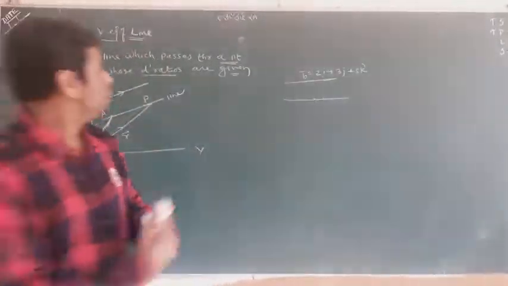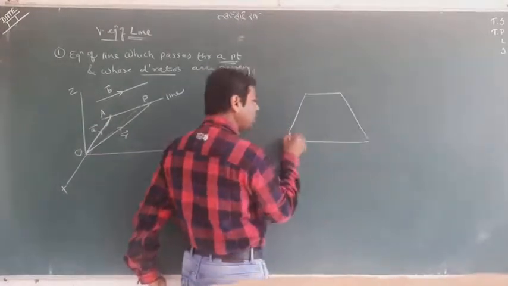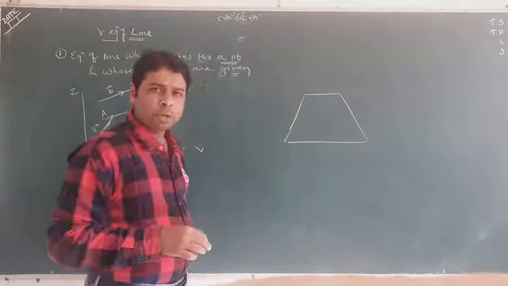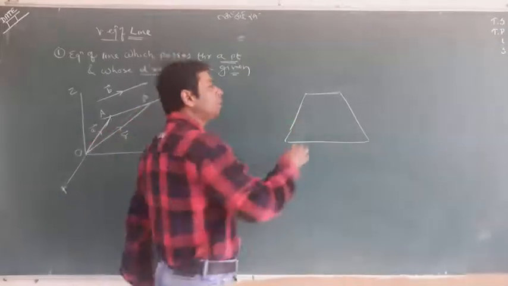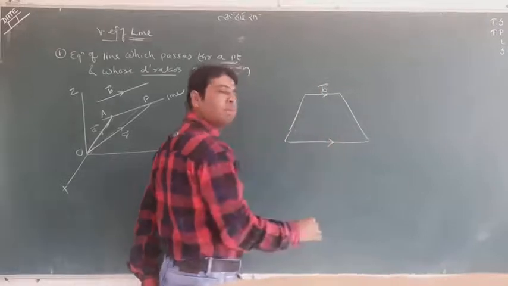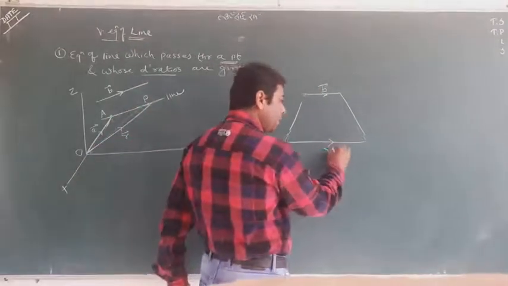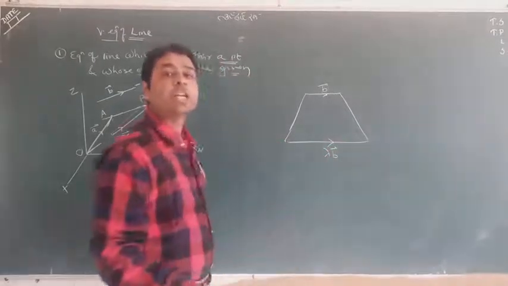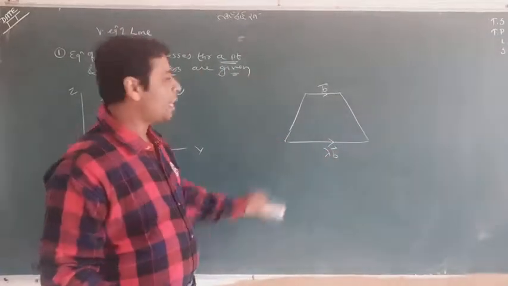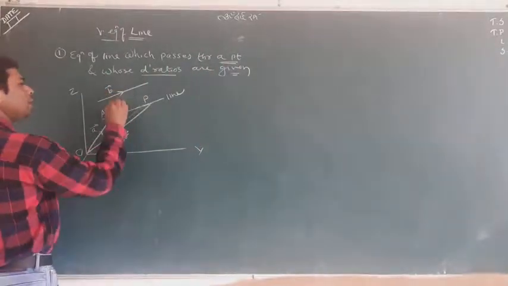Okay. So again, you remember, I taught you something in the trapezium. What is the property of trapezium? These two sides are parallel. So if one is B, what is the other? You remember that it is some multiple of B. You can say lambda B, you can say mB, you can say tB, like that. Same strategy I have adopted here. This is B, this is AP.